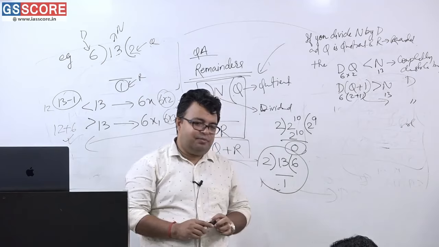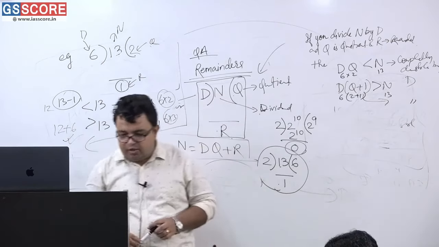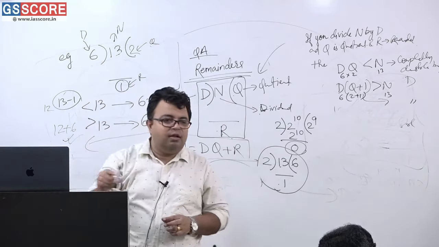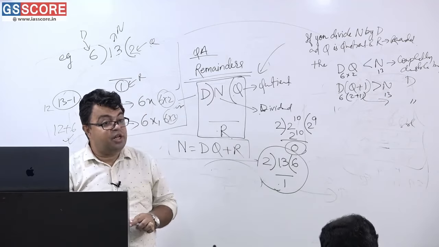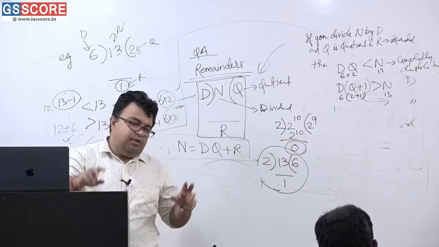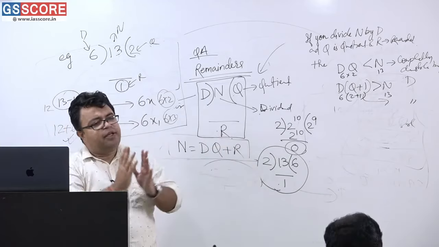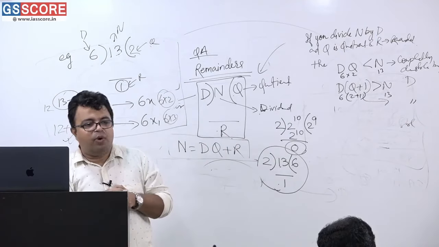This question can be answered in 2 seconds also, but you just understand what exactly this is. Find both the numbers, take out the difference, and please tell me what it will be.